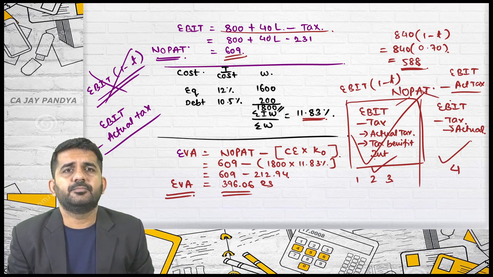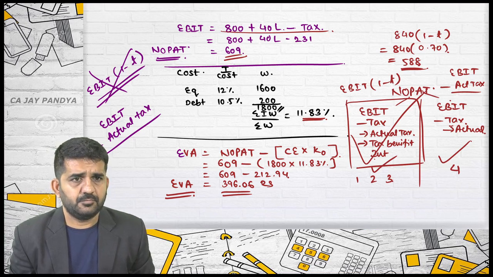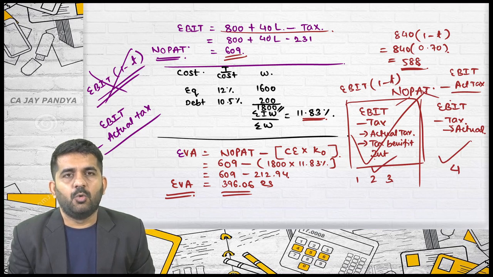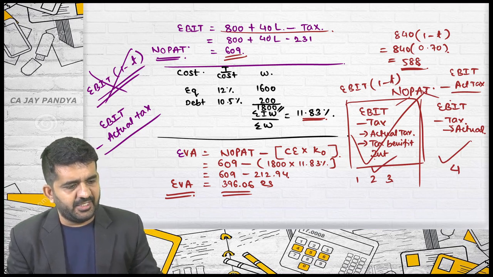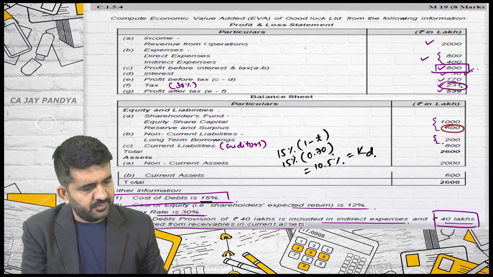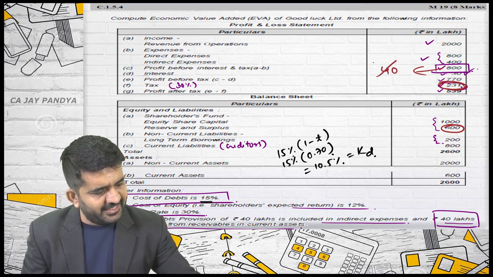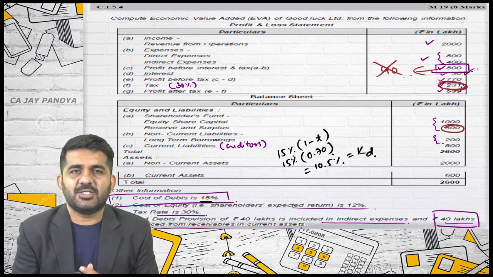Yes, Sakshi. Sir, can I ask? I am having a doubt in the EBIT first point. We have added 800 plus 40 lakhs minus tax 231. Sir, that 231 does not include the tax on 40 lakhs. Agreed. Yes, I totally agree. This 231, when it was calculated, this 40 is not added in this, right? Yes, sir, what you say.